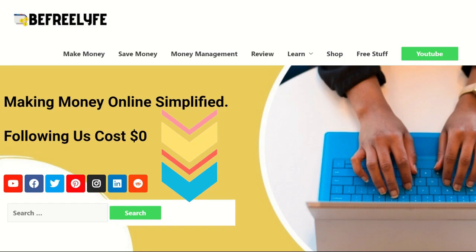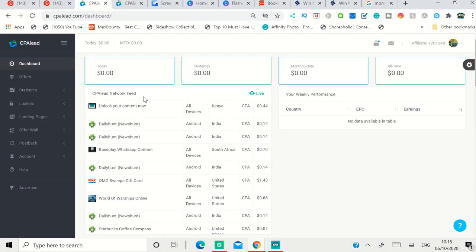So alright, what is this CPA lead? CPA lead is going to pay you money for every action that a customer takes. That could be clicking a link or submitting their email address. So CPA lead is similar to Max Bounty, but it's not famous enough, but it's still there. You can use it to make some kind of passive income on autopilot, which I'm going to show you.